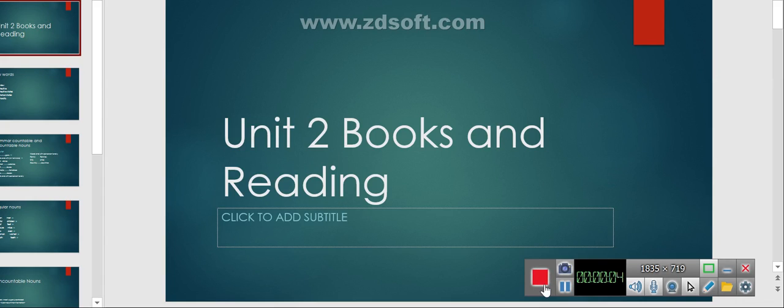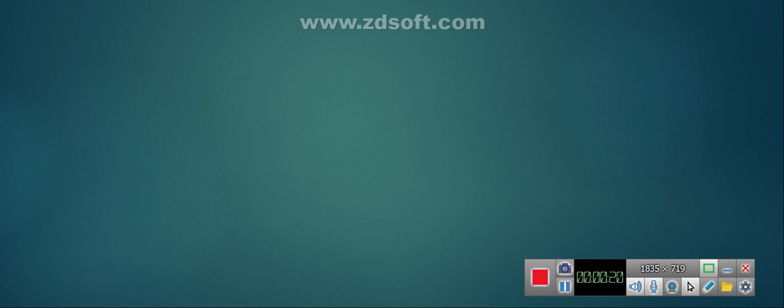Let's start with Unit 2, Books and Reading. We will start with the first words, new words.